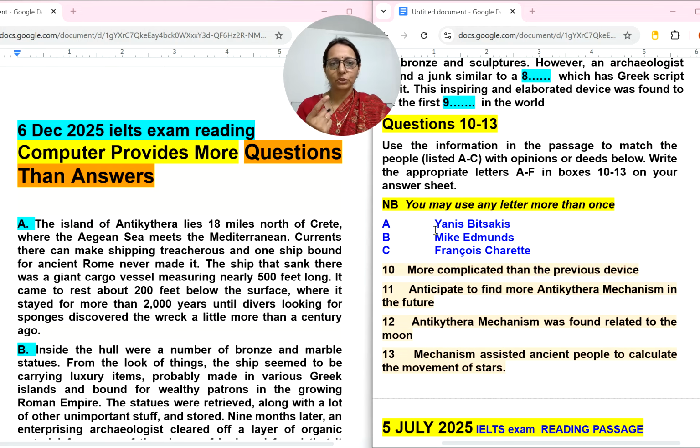And the third type, as usual, this is the latest trend in the IELTS exam, list of people. It means we have to complete each sentence with the correct ending, and complete each sentence with a list of people or experts. So these are the common questions nowadays. It is coming in every kind of reading passage.